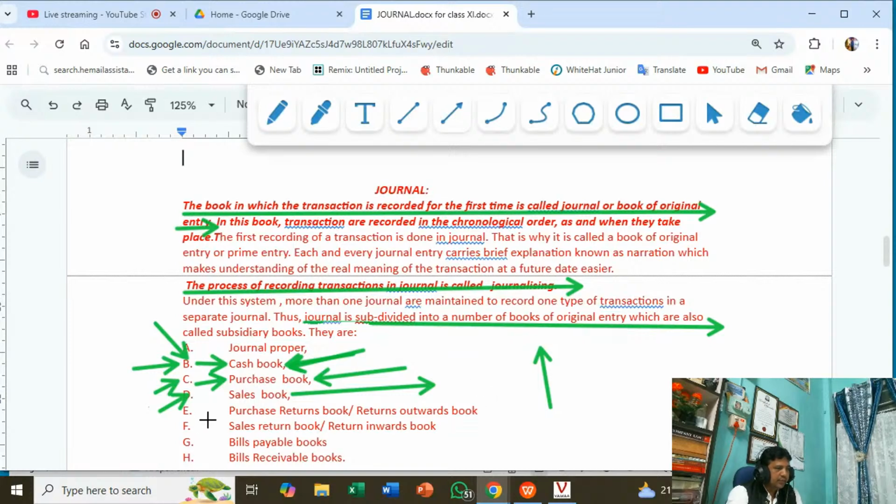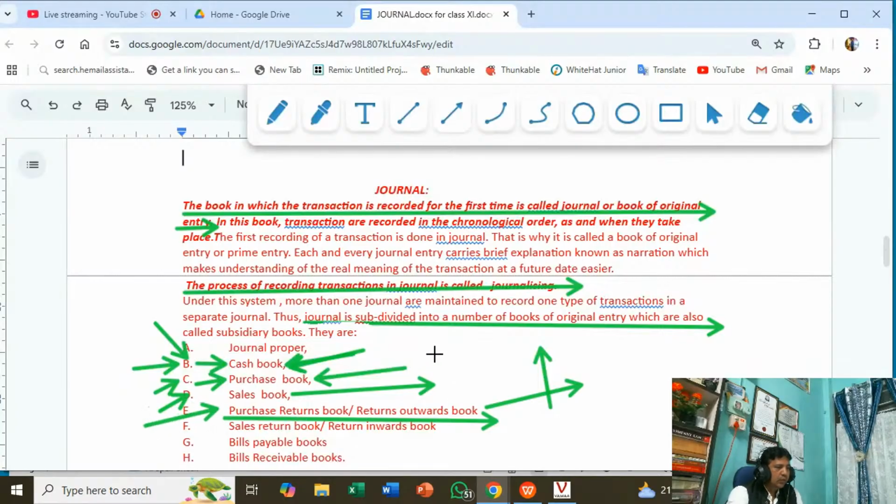Now, sometimes there is a purchase return. Sometimes you have purchased goods from the supplier, and because of some defective quality, you have to return the goods to the supplier. That is a purchase return.